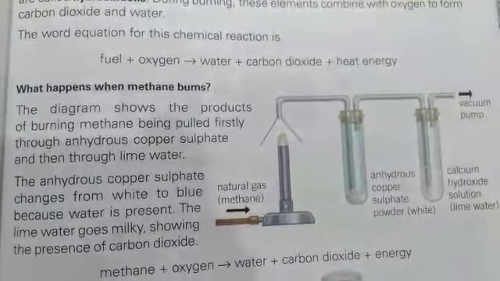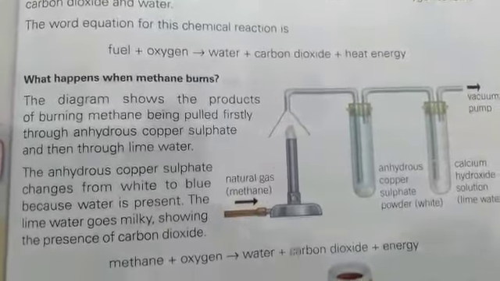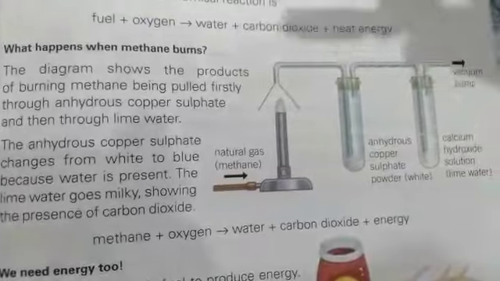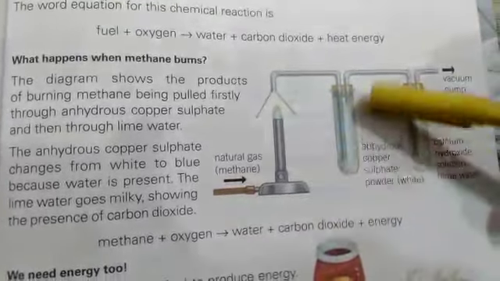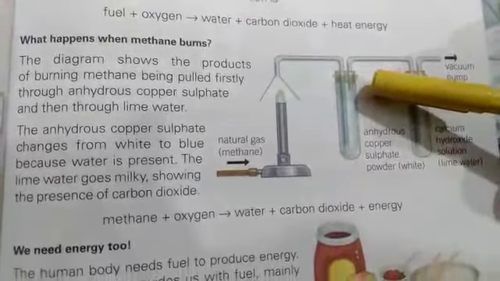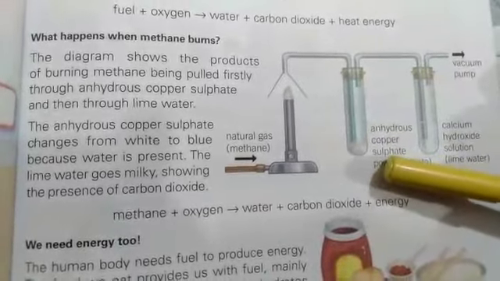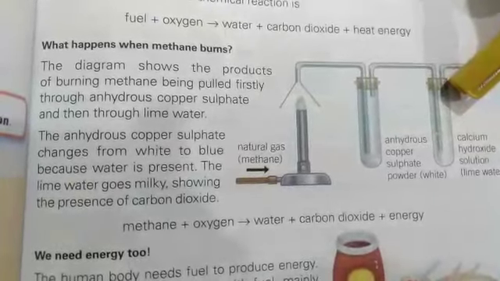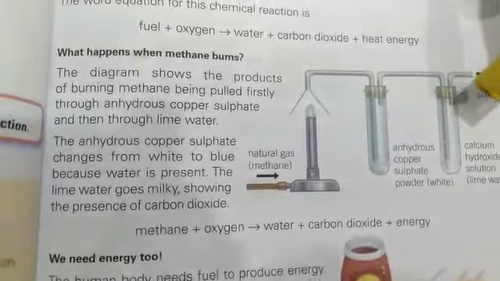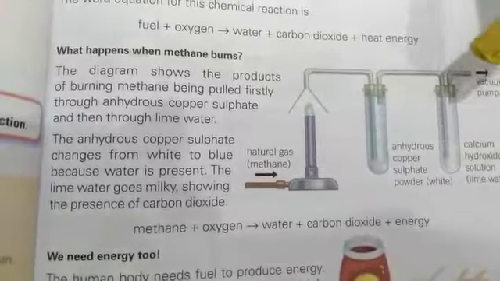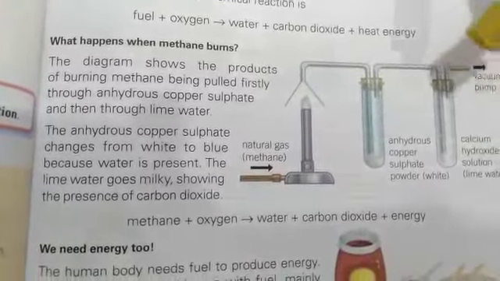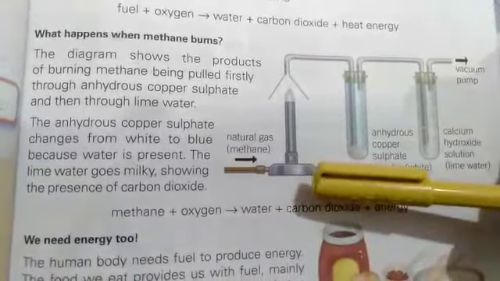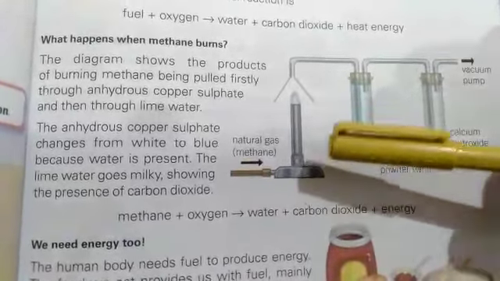In order to confirm the presence of water and carbon dioxide in the products, this experiment is carried out. Students, in this test tube there is anhydrous copper sulfate powder, which is a white color powder, and this test tube contains calcium hydroxide solution commonly known as lime water. You know that this solution is colorless, and this is a vacuum pump. Here natural gas whose main component is methane is burning. The products are being pulled.